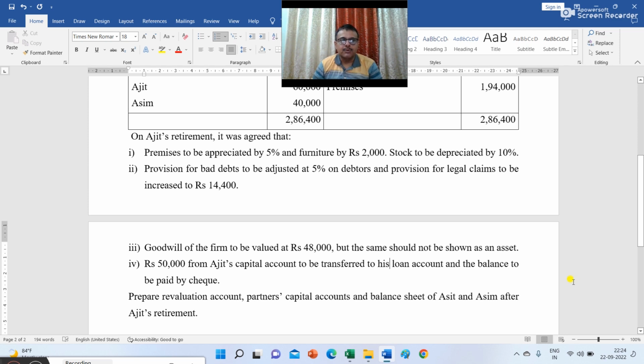Goodwill of the firm to be valued at rupees 48,000, but the same should not be shown as an asset. Rupees 50,000 from Ajit's capital account to be transferred to his loan account and the balance to be paid by cheque. Prepare revaluation account, partners' capital accounts and balance sheet of Ashit and Ashim after Ajit's retirement.